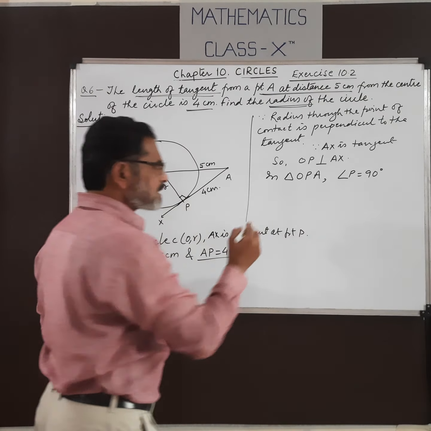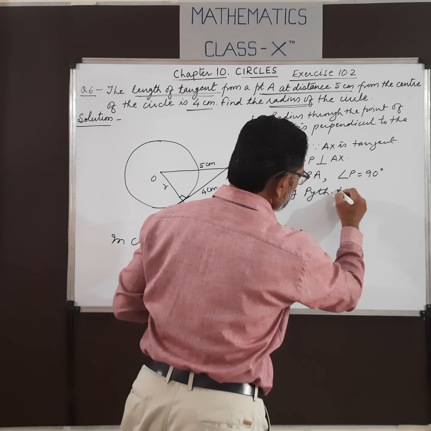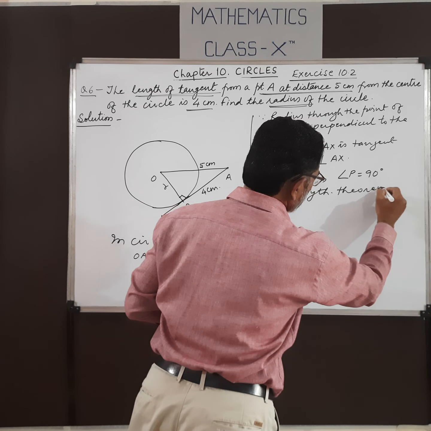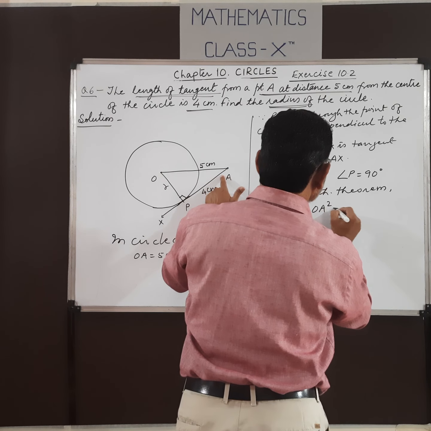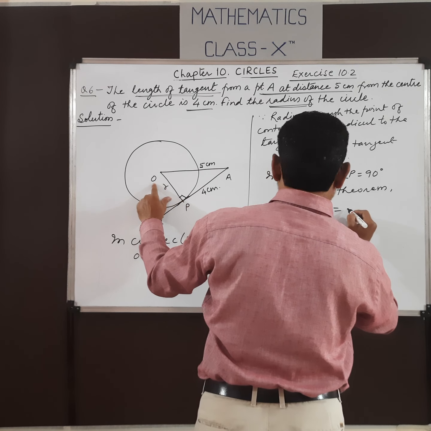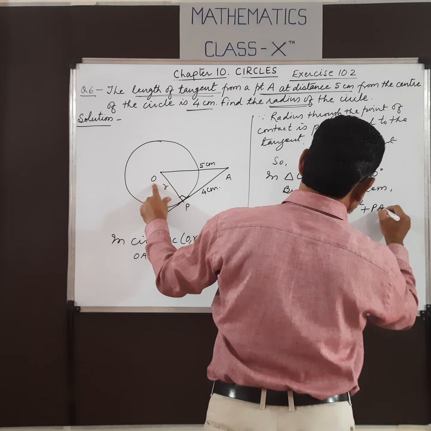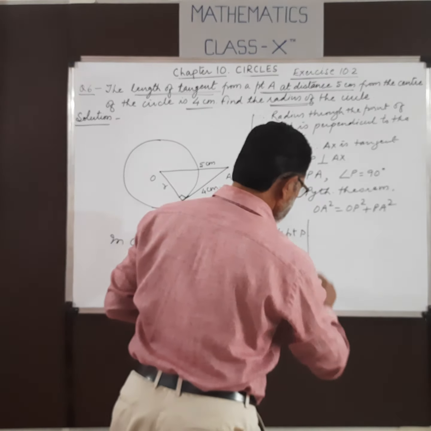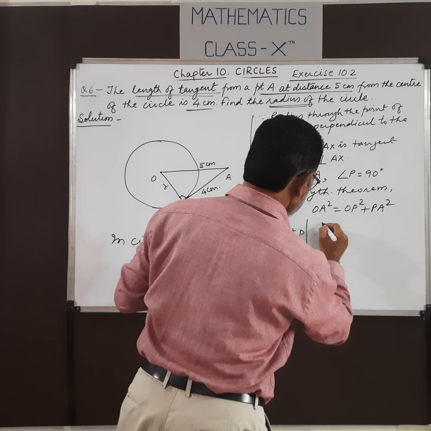We use the Pythagoras theorem. By Pythagoras theorem, OA is the hypotenuse because it is opposite to the right angle, so OA square equals OP square plus PA square. The square of the hypotenuse is equal to the sum of the squares of the other two sides. Now put the values. OA is 5 centimeters.